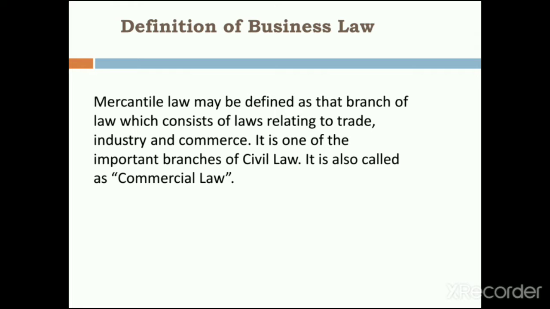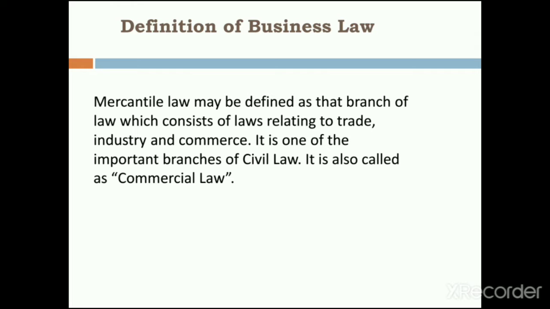By starting with the definition of business law, mercantile law and business law are one and the same. If you call it mercantile law or business law, that doesn't make any difference. Both are same. Mercantile law may be defined as that branch of law which consists of laws relating to trade, industry and commerce. It is one of the important branches of civil law.